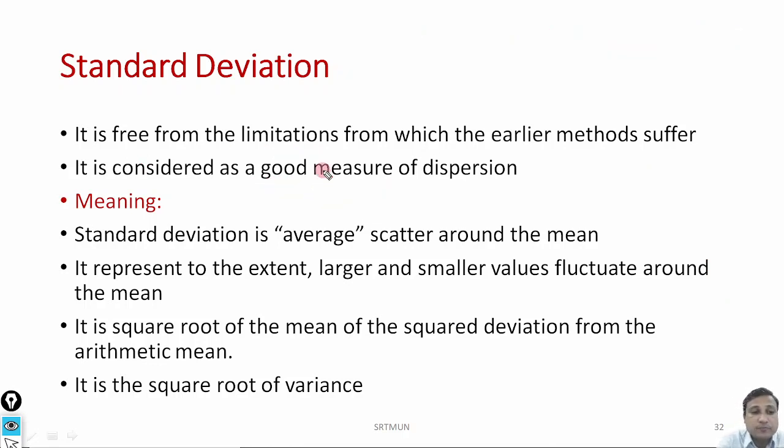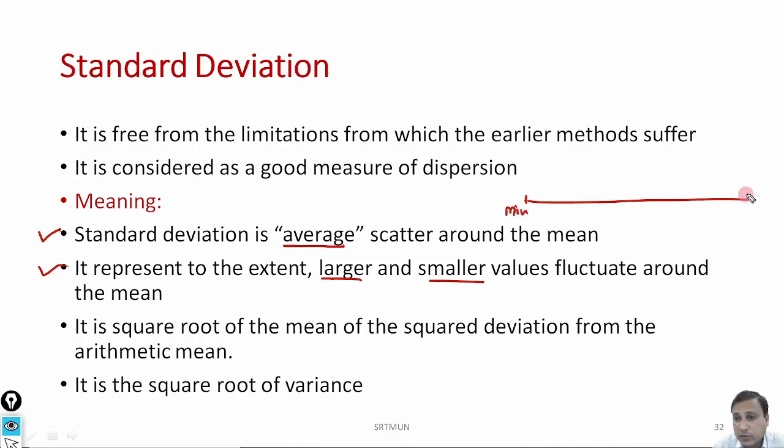What is the meaning of standard deviation? Standard deviation is average scatter around the mean. It represents the extent to which larger and smaller values fluctuate around the mean. What does that mean? Suppose I'm having this distribution. Here is your minimum value, here is your maximum value, and if I'm having my arithmetic mean here, how much is the average distance of each value that we compute using the standard deviation. That's it.